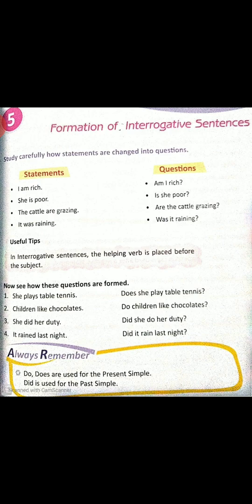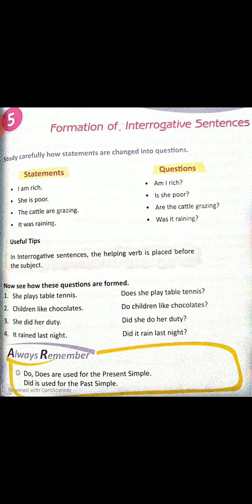Now, there are 2-3 rules involved in it. Kindly listen to them properly. When I talk about simple present and simple past tense, how will you be forming the interrogative sentence? In simple present, we add do or does plus the subject plus the base form of the verb. When I talk about singular subject, I'll use does. But when I talk about plural subject, I'll use do. For example, let me speak out affirmative sentences and then I'll tell you how to form interrogative sentence.